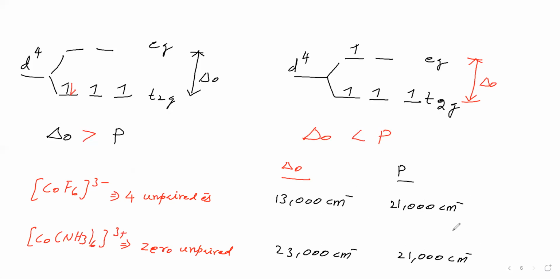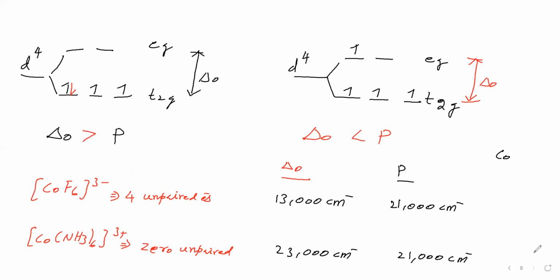Now you see CoF6 3-: delta naught is less and pairing energy is high. Therefore, how the configuration will be there in each case, we will see. Here the central metal is cobalt.